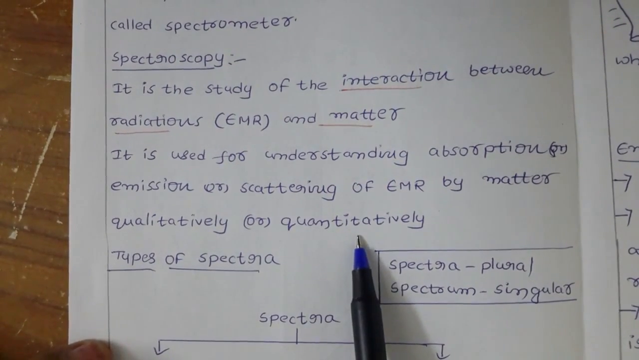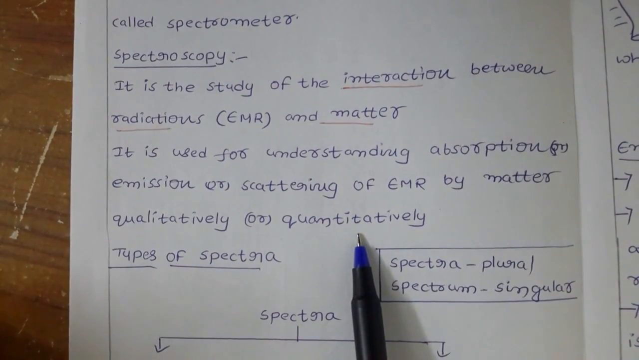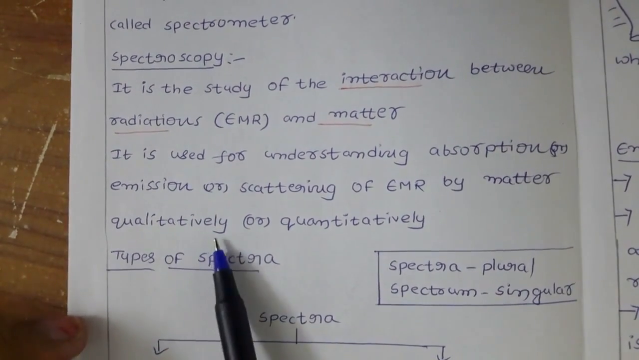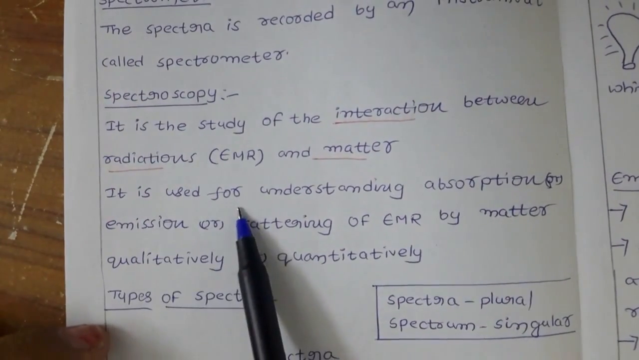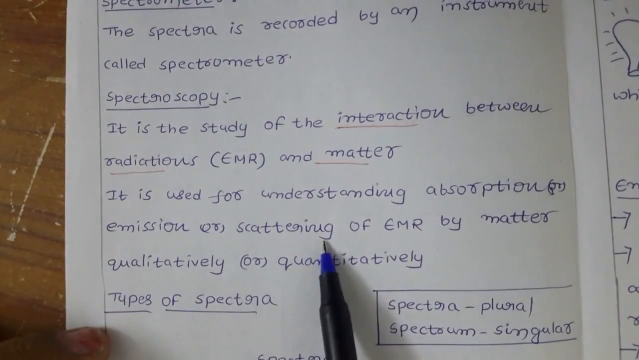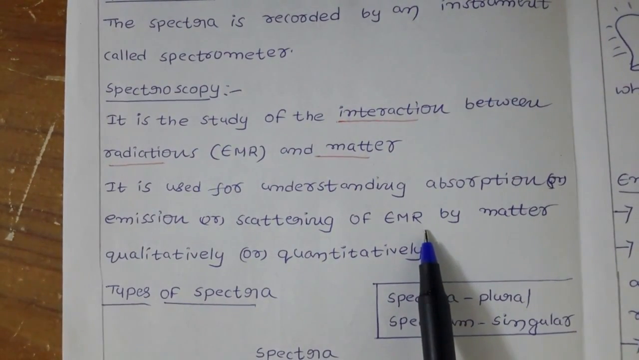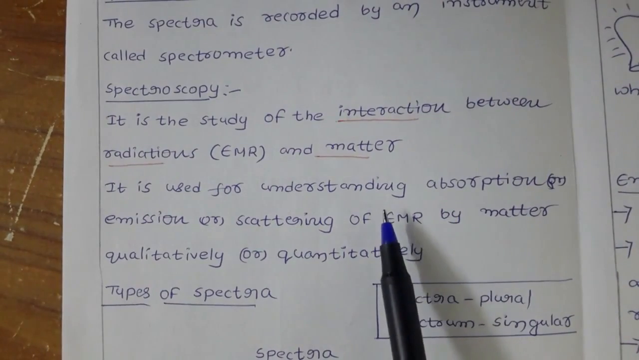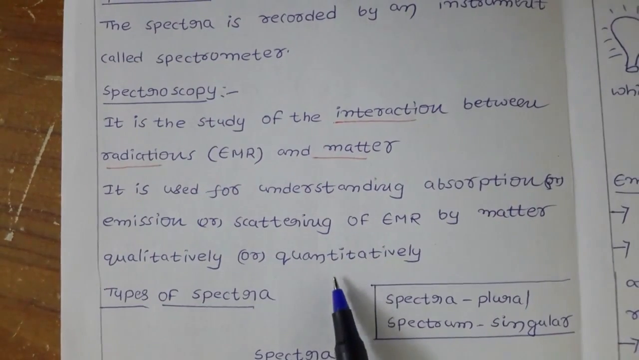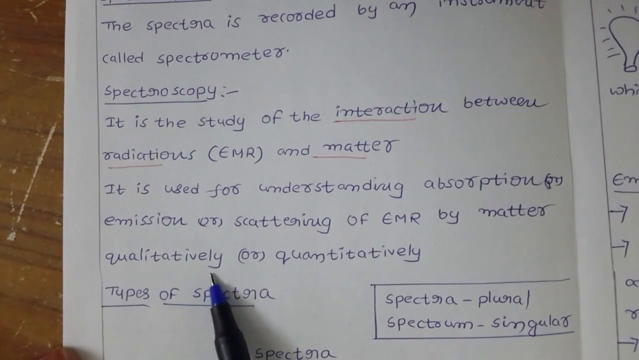For example, you take 1 kg of biryani rice, or 5 kg of biryani rice. What happened? The quality is the same, but the quantity is different, okay? So here you are going to learn what it is used for. Spectroscopy is used for understanding absorption, emission or scattering of electromagnetic radiations. Means if electromagnetic radiations are passing through matter, how much is going to be absorbed, emitted or scattered, that you can see quantitatively and qualitatively, okay?